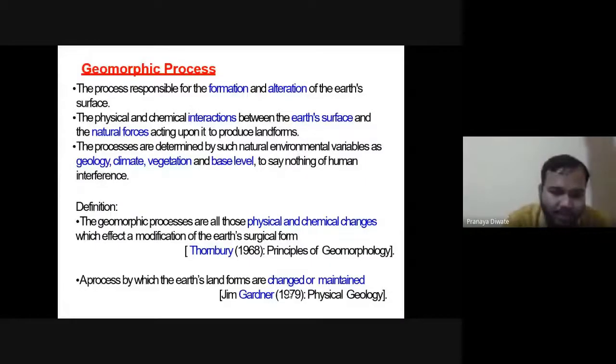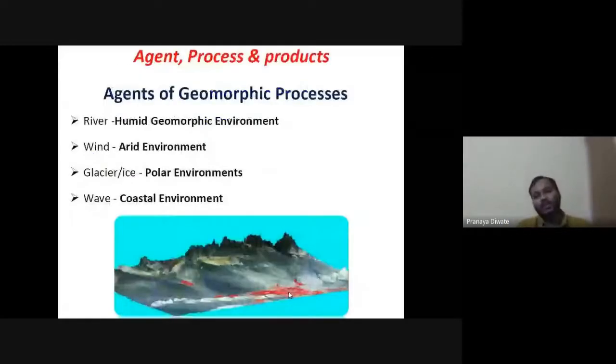The approach by which the earth's landforms are changed or maintained. Then the more important thing: what is the geomorphic process? In the geomorphic process, you have the river, which gives a humid geomorphic environment. Wind gives an arid environment. Glacier ice is known as the polar environment, and then you have the coastal environment. So these are all agents of the environment.